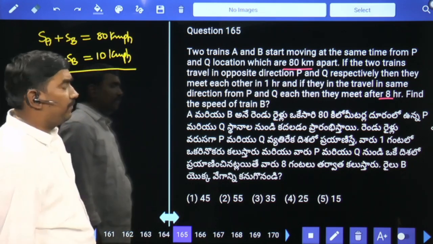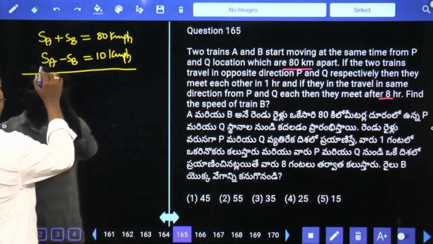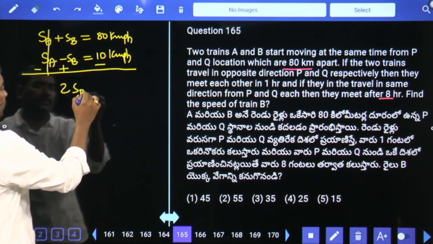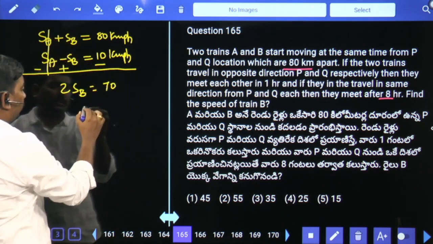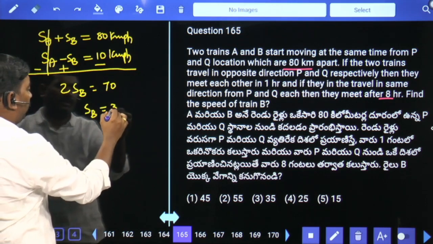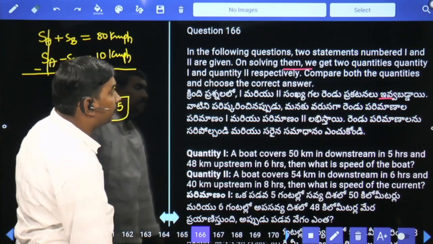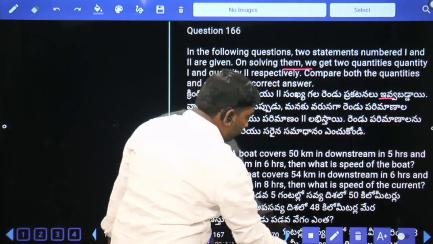Asked to calculate, find the speed of train B. Minus, plus, minus. 2 times the speed of B is 70. Then train B's speed, they have given us, is 35 kilometers per hour. Next.